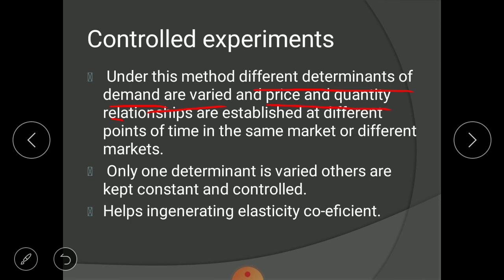Meaning after changing the demand determinant, what is the change in the demand? Whether the quantity demanded is increasing or decreasing. So what we are doing? We are establishing the relation between the experiment and the quantity demanded. Getting it?